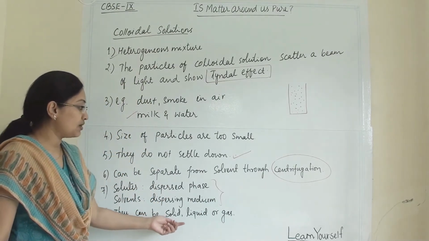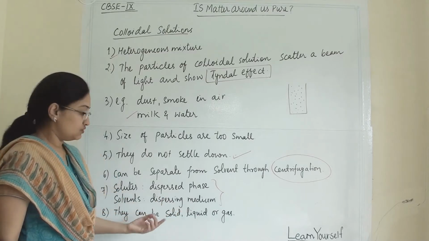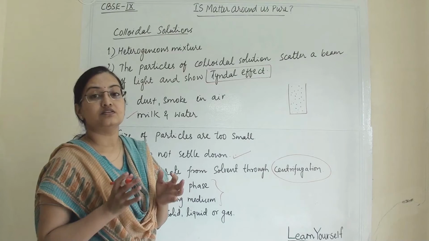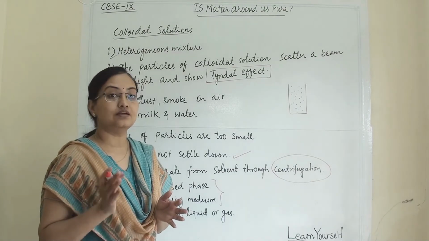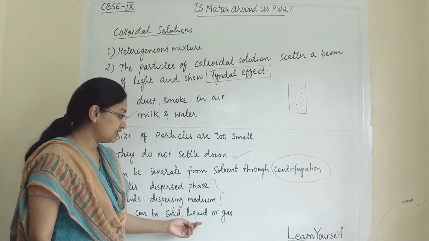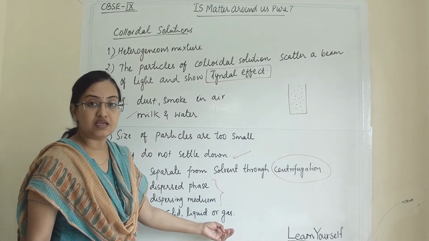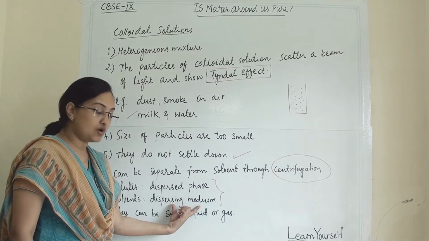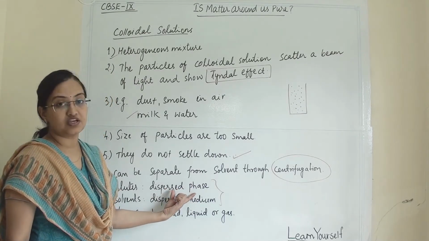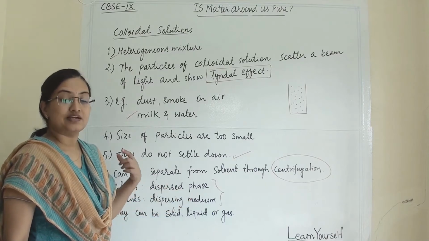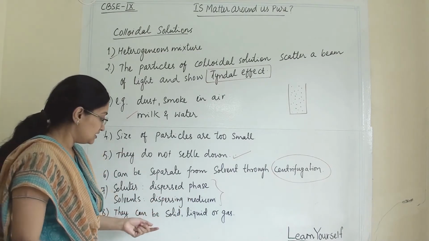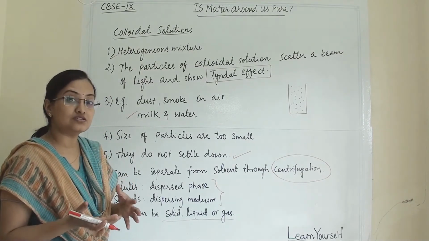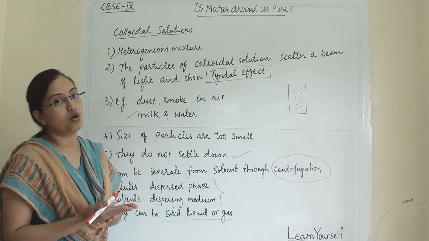They can be solid, liquid or gas. This point is very important: a colloidal solution will not always be a liquid. They can be solid, they can be liquid, and they can be gas. It depends upon which dispersing medium you have chosen and which dispersed phase you have chosen. So let us see some examples, so this point will become clear, that a colloidal solution can be solid, liquid or gas.